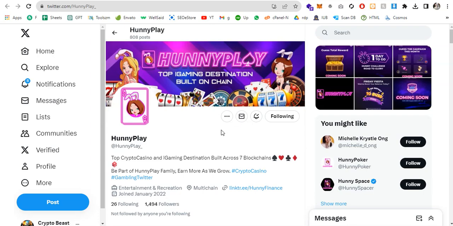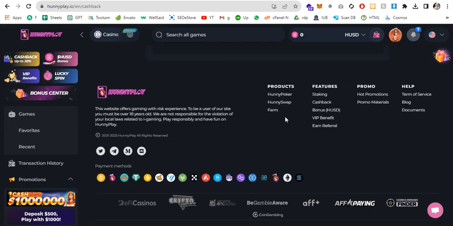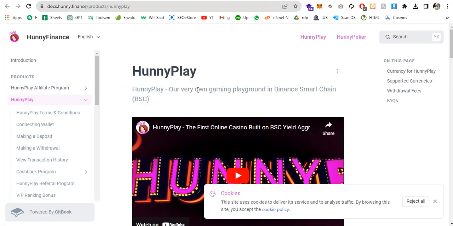Top crypto casino and iGaming destination built across 7 blockchains. Be part of the Honey Play family and more as you grow. And this is how it works. Now let's go back to the website and let me show you the white paper. So this is the official white paper of Honey Finance. The token name is Honey. The token symbol is HUNNY. The contract address is also mentioned on this white paper.